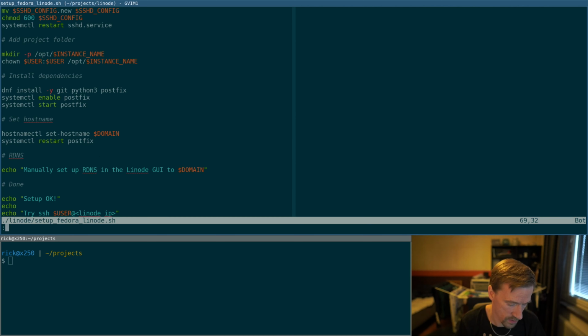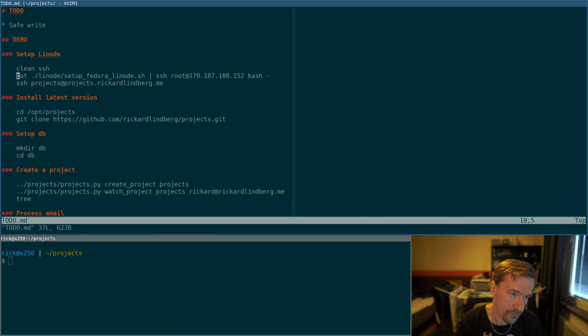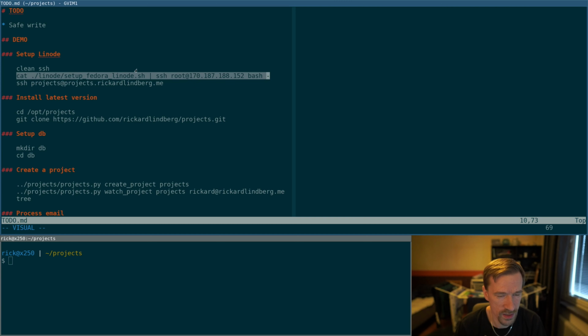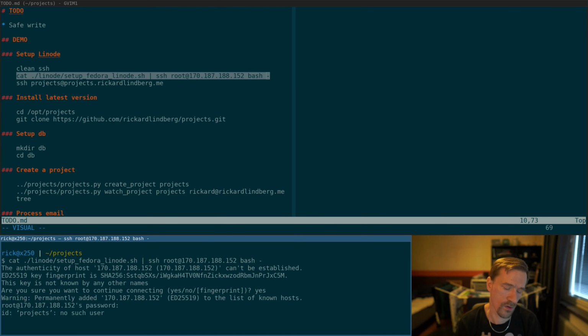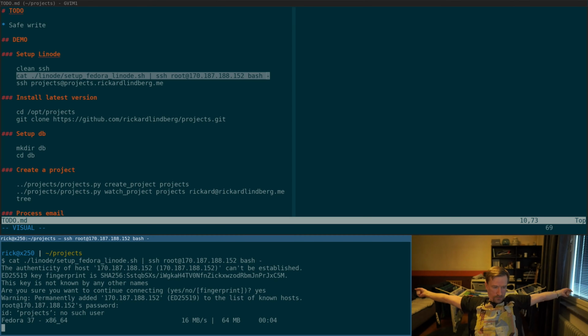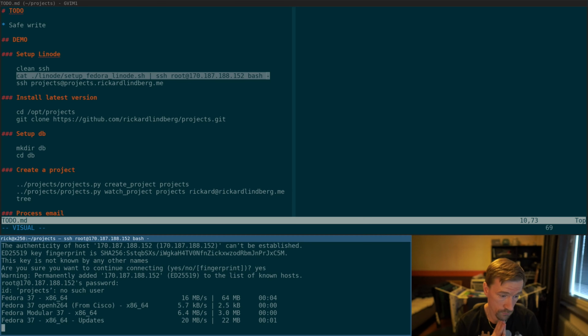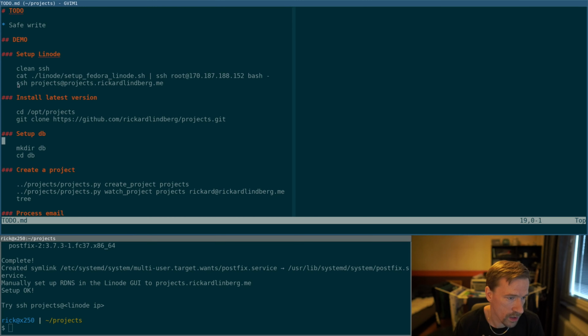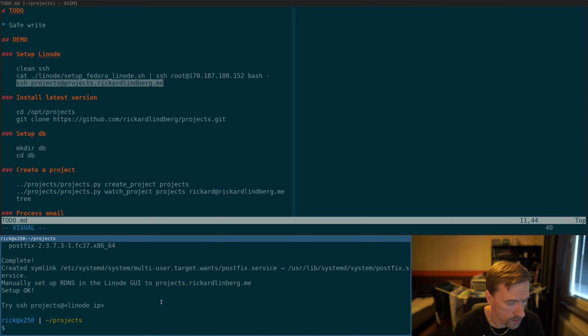So I've prepared a bit here. This is the address of my Linode. Let's run this and see what happens. I should point out that this is now an empty Linode, a clean Linode, so there's nothing on it right now. Now the Linode is set up, and I should be able to SSH to it like this, using this project's user that I created.